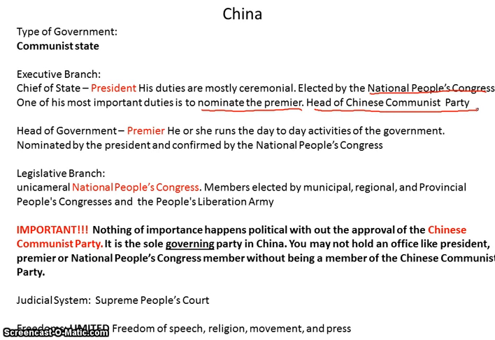All right, head of government is called a premier. He or she runs the day-to-day activities of the government. He or she is nominated by the president and confirmed by the National People's Congress.